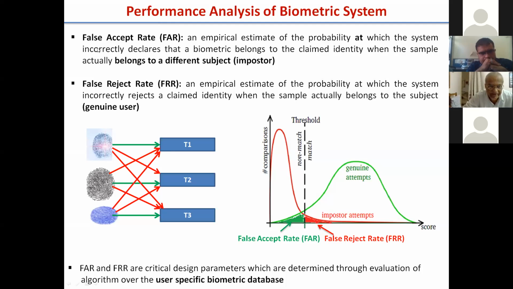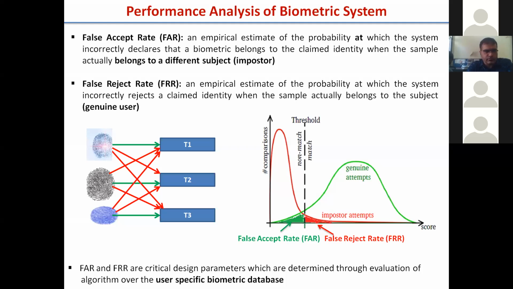What is the false accept rate? You have already decided the threshold. Suppose you are giving 100 impostors. It is known that they are impostors. Impostor means your template is for a different user, and you are giving it for a different one. How many impostors are accepted by your system? How many impostor scores are above the threshold level?